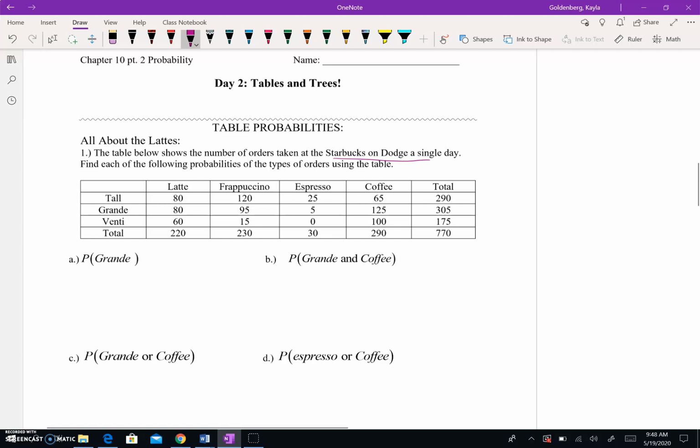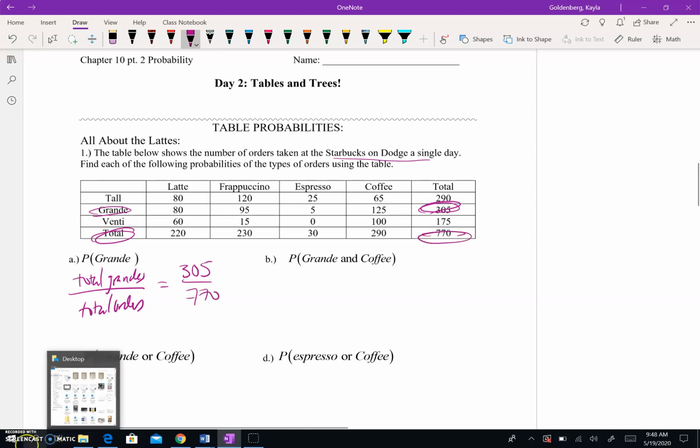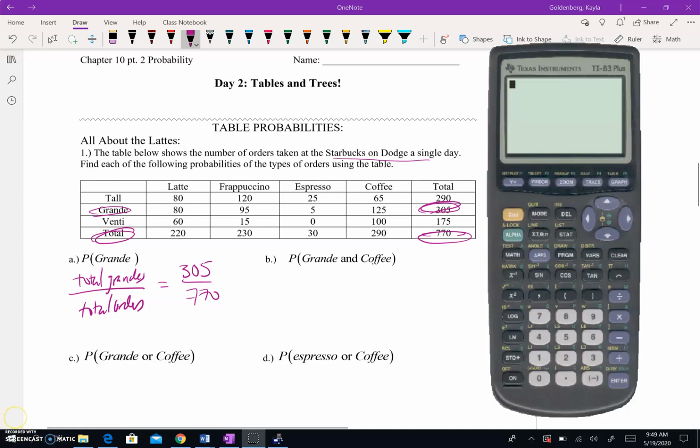Well, how many grandes? We want total grandes over total orders. So how many were grandes? Let's see. Grande total was 305. What's the total? Your total of everything is 770. What I'm going to be doing is I'm going to pull up my calculator, so I'm going to pause the video real quick. And something like this, it's a little bit less obvious if your fraction simplifies, so I'm going to type it in. And then I'm going to do math, enter for fraction. And it does simplify to 61 out of 154.